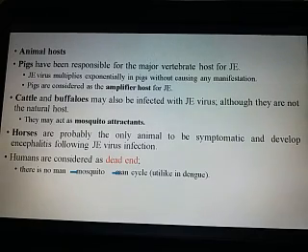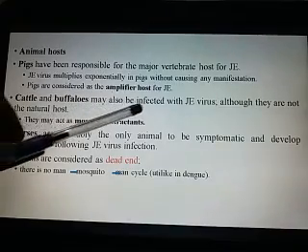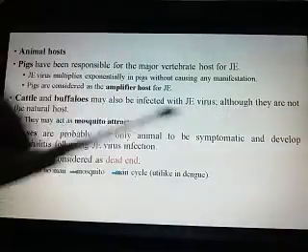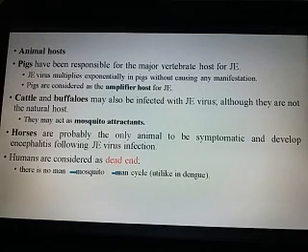Animal host: pigs are the major vertebrate host for Japanese encephalitis. Japanese encephalitis virus multiplies exponentially in the pig without causing any manifestation, that is, there are no symptoms. Pigs are considered amplifier hosts. Cattle and buffalo may also be infected with Japanese encephalitis, although they are not the natural host. They act as mosquito attractants. Horses are probably the only animal to be symptomatic and develop encephalitis following JE viral infection. Humans are considered dead-end hosts.